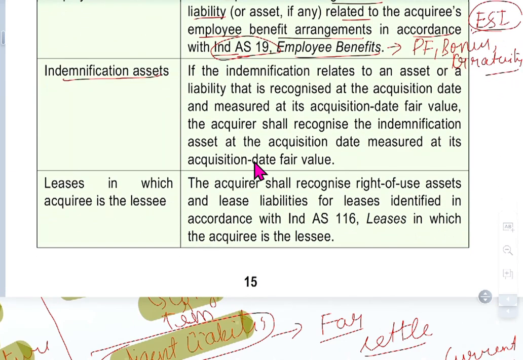Indemnification assets. If an indemnification results in an asset or liability, the acquirer shall recognize the indemnification asset at the acquisition date and measure it at the acquisition date fair value. The indemnification, okay, you see, this is very important.